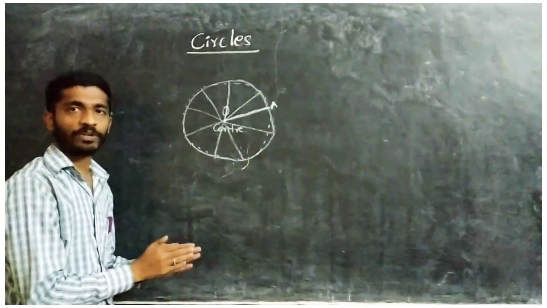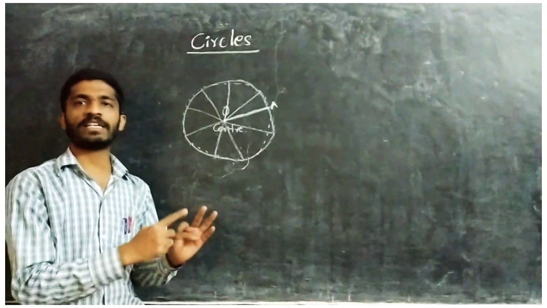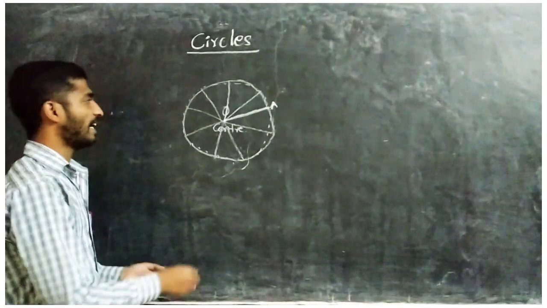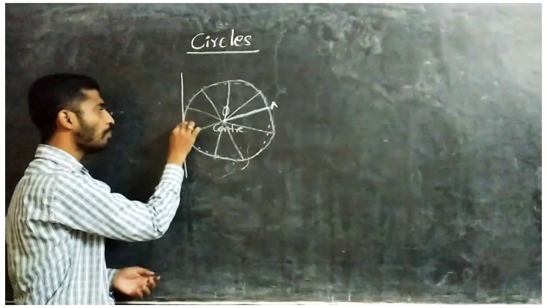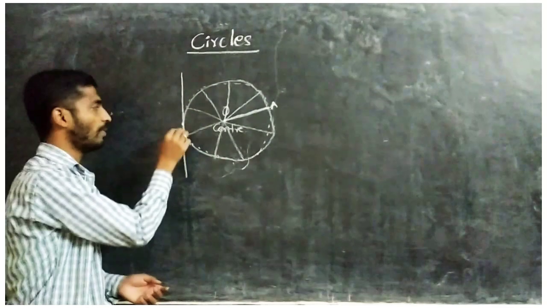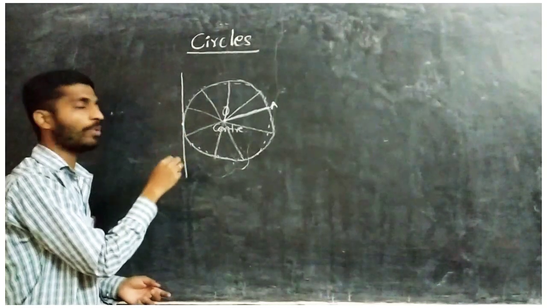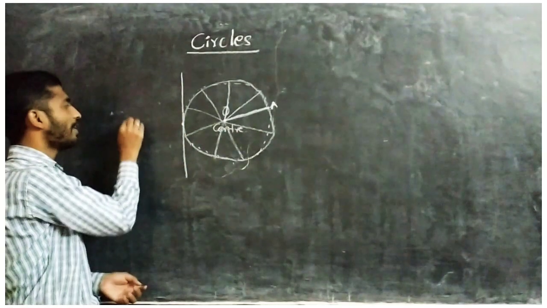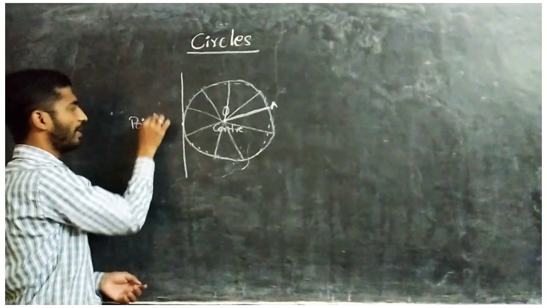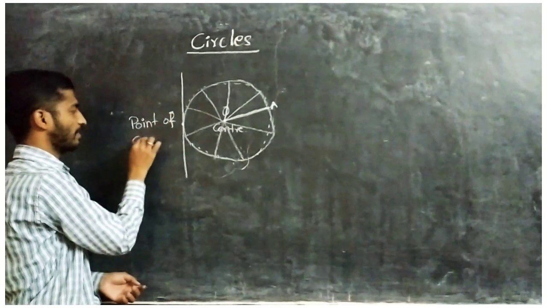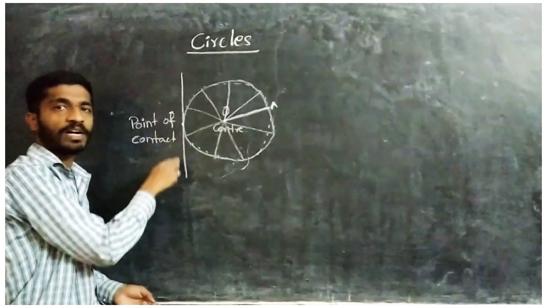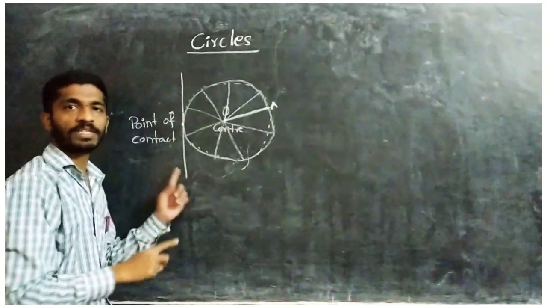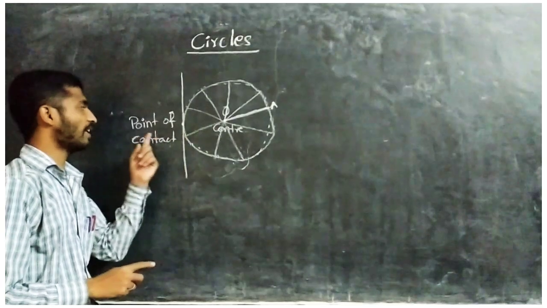In this chapter we are going to learn the tangent and secant. What is the tangent? Tangent is a line which is passing through only one point of the circle. Only one point. One point means we can call it the point of contact. Point of contact.